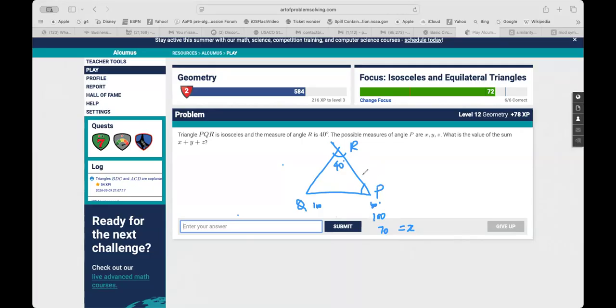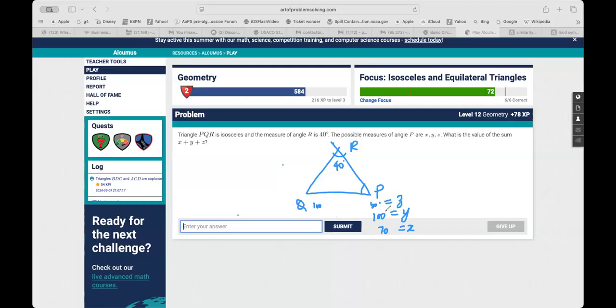P would be 100. Q and R are the same, and R and P are the same. 40, okay. So what is P? 100. And then the next one, R and P would be Z. This is what I am getting too.